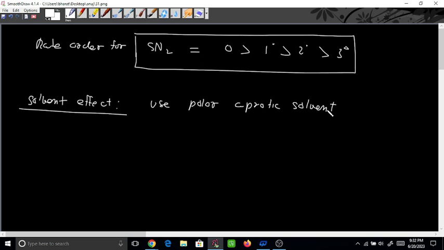This is not important for your board exam, but this is important for your NEET and JEE Mains. A polar aprotic solvent is used here. Do you know any example of a polar aprotic solvent? See, DMF, dimethylformamide, and DMA, dimethylacetamide, but this is not important.